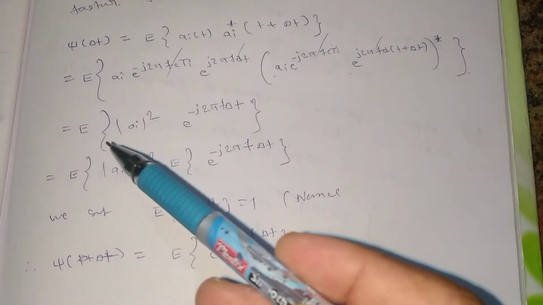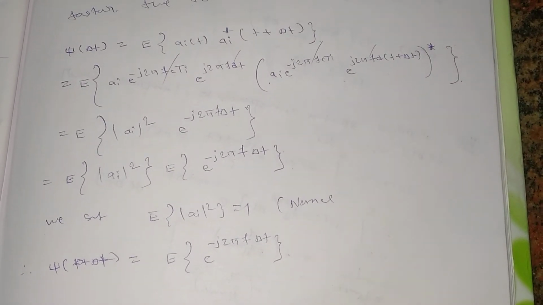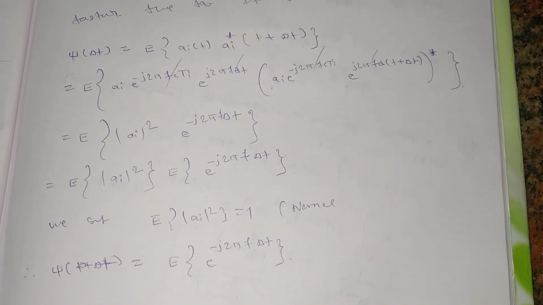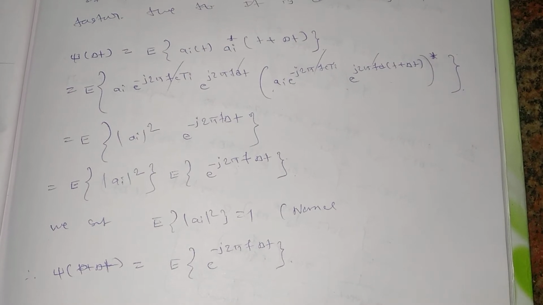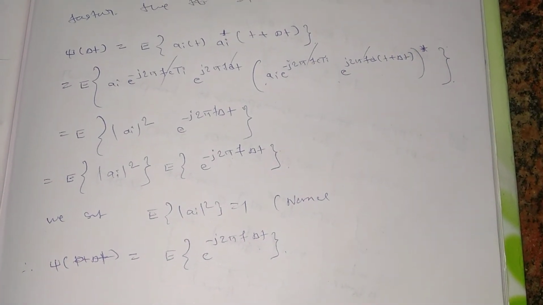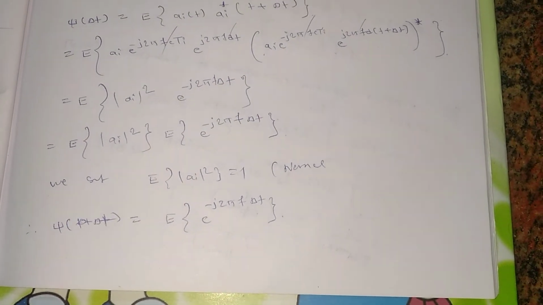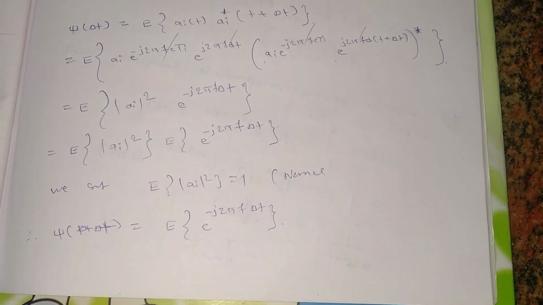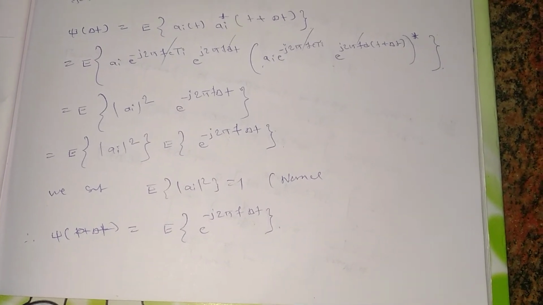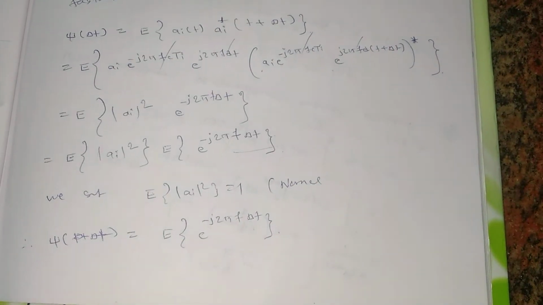Then I split this equation into the expectation of a_i squared times the expectation of e to the power minus j 2 pi fd delta t. We set the expectation of a_i squared equal to 1. Then psi of delta t can be written as the expectation of e to the power minus j 2 pi fd delta t, which depends only on this term.